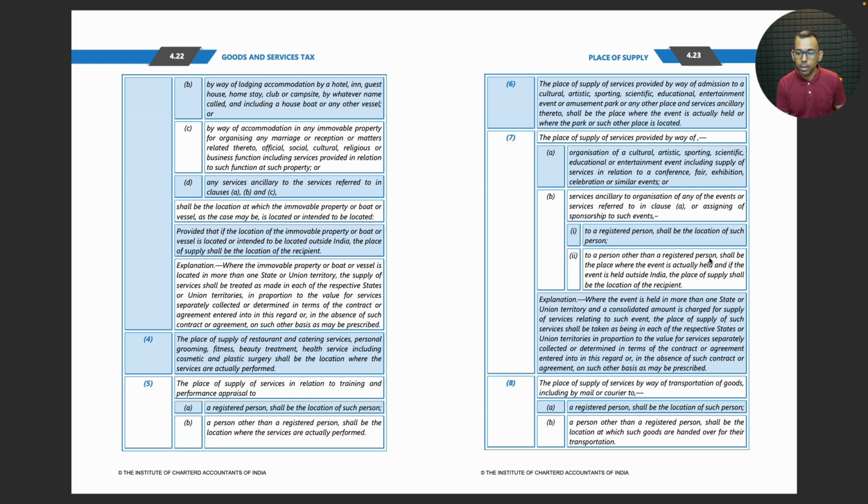To a person other than a registered person, it shall be the place where the event is actually held. And if the event is outside India, the place of supply shall be the location of the recipient.